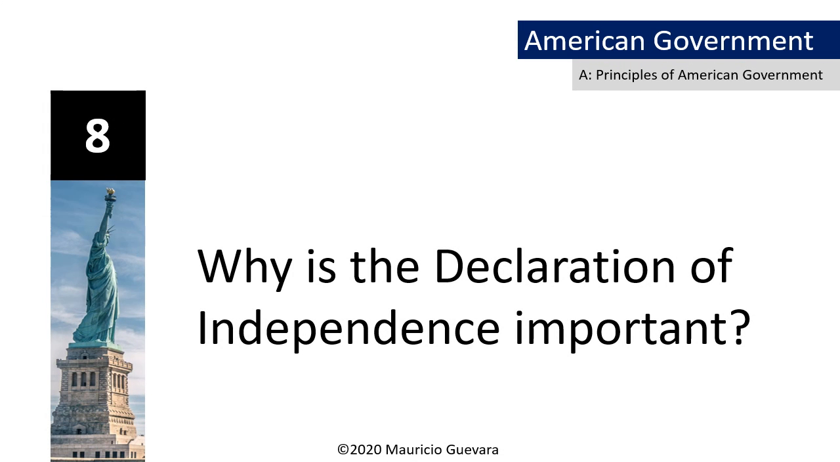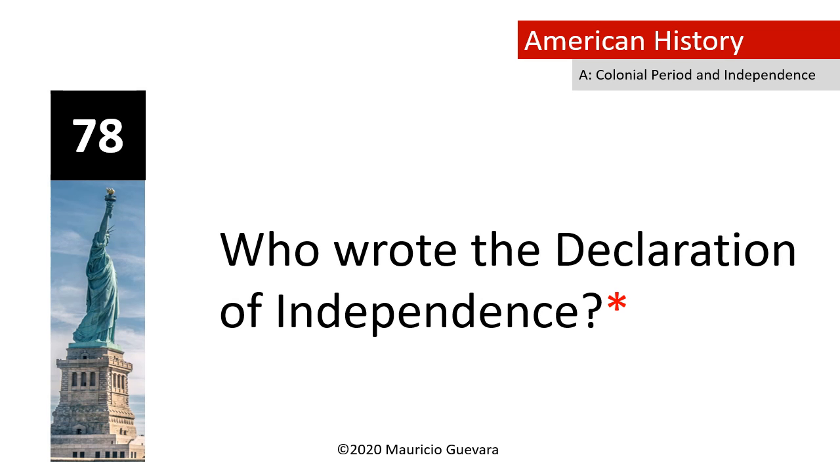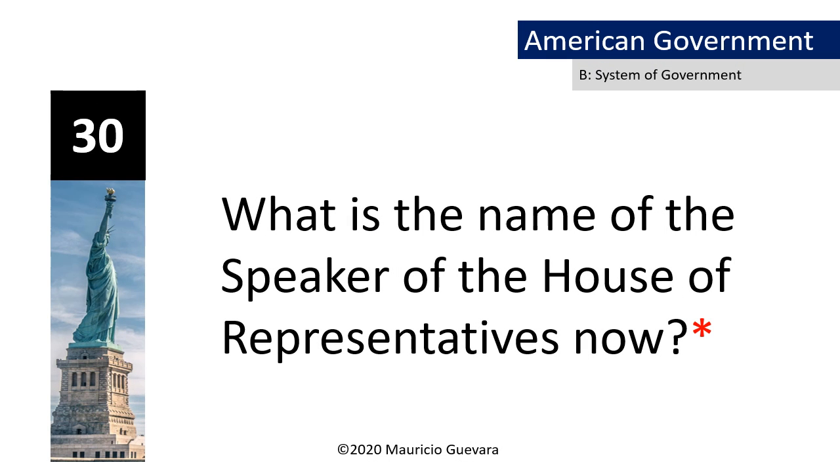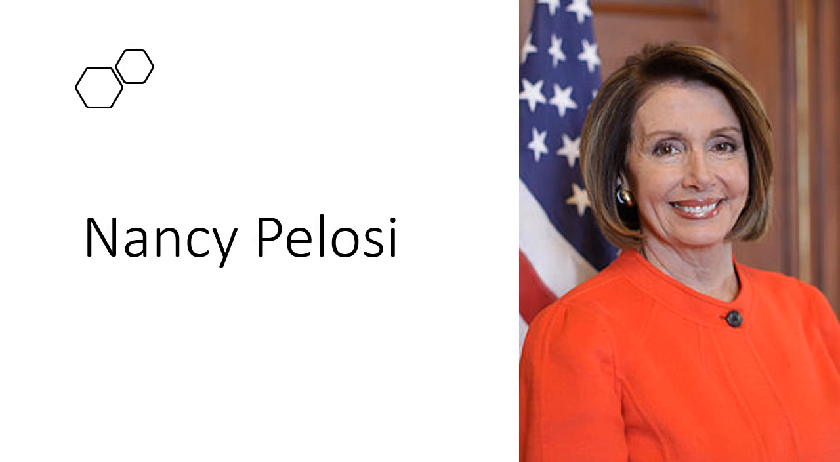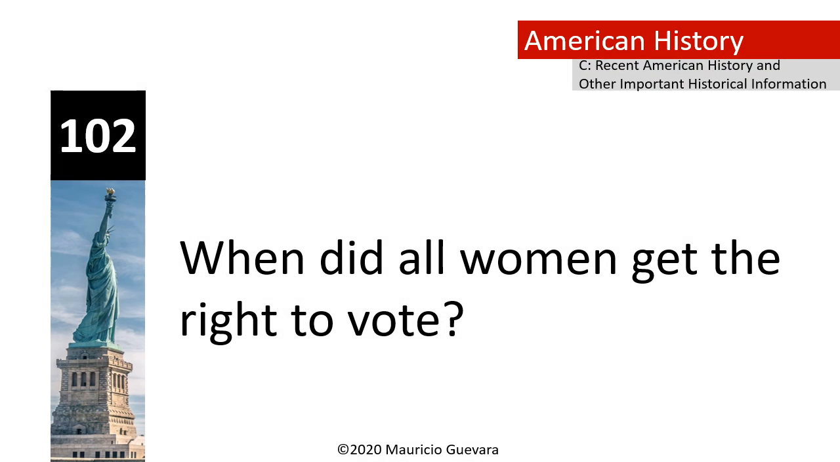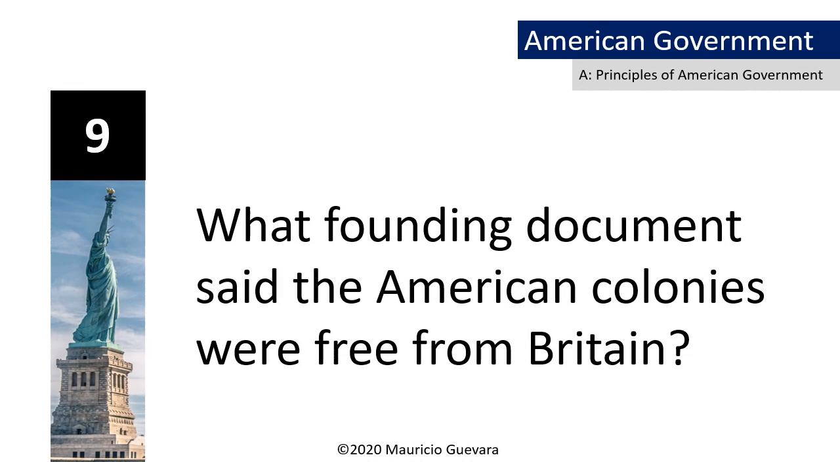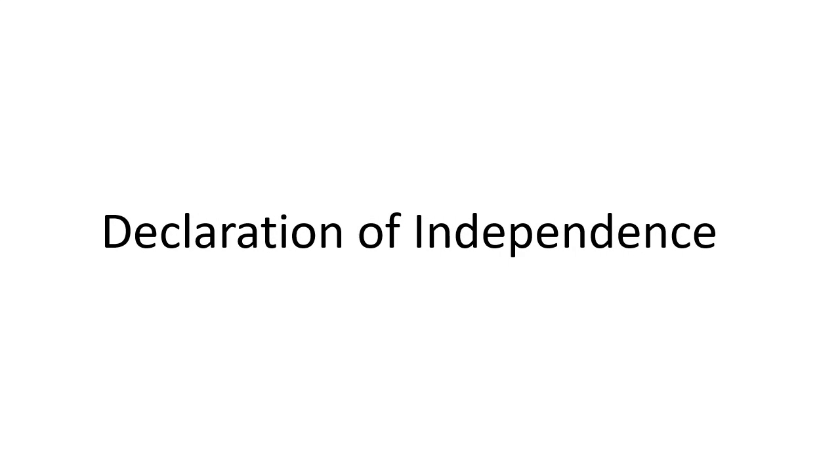Why is the Declaration of Independence important? It says all people are created equal. Who wrote the Declaration of Independence? Thomas Jefferson. What is the name of the Speaker of the House of Representatives now? Nancy Pelosi. When did all women get the right to vote? 1920. What founding documents said the American colonies were free from Britain? Declaration of Independence.